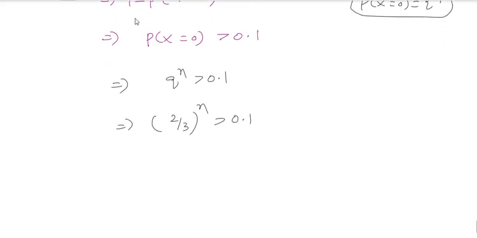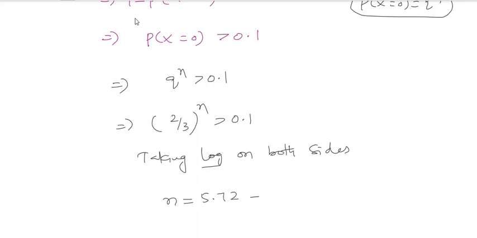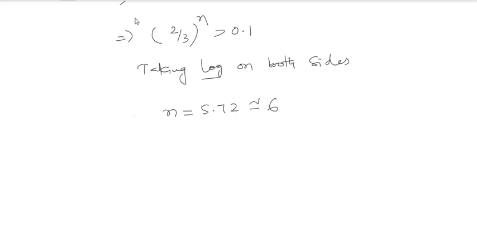Taking log on both sides, you get the value of n as 5.72, which is approximately 6. So the value of n is 6. Clear? That is how you have to solve the problem.